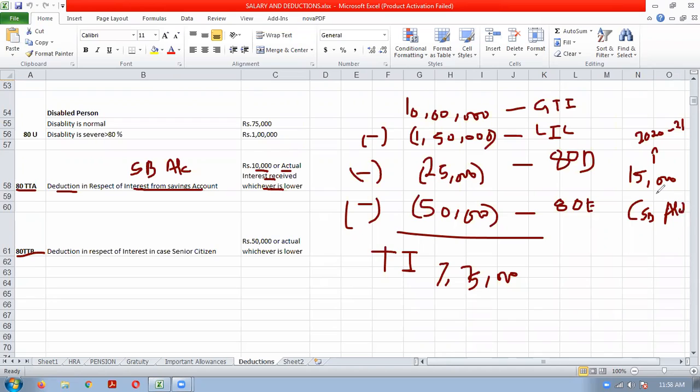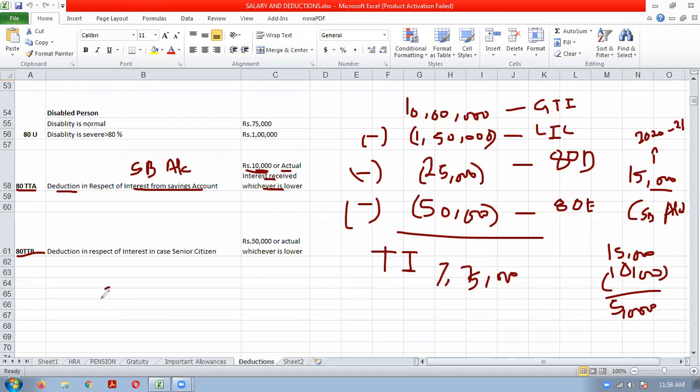Now, the Income Tax Act says that on savings bank interest, we will give you benefit up to 10,000. So from this 15,000, you can reduce 10,000. The balance will be taxable, subject to the tax limit. Just for the purpose of understanding, this 5,000 will become taxable. 10,000 is the deduction given.